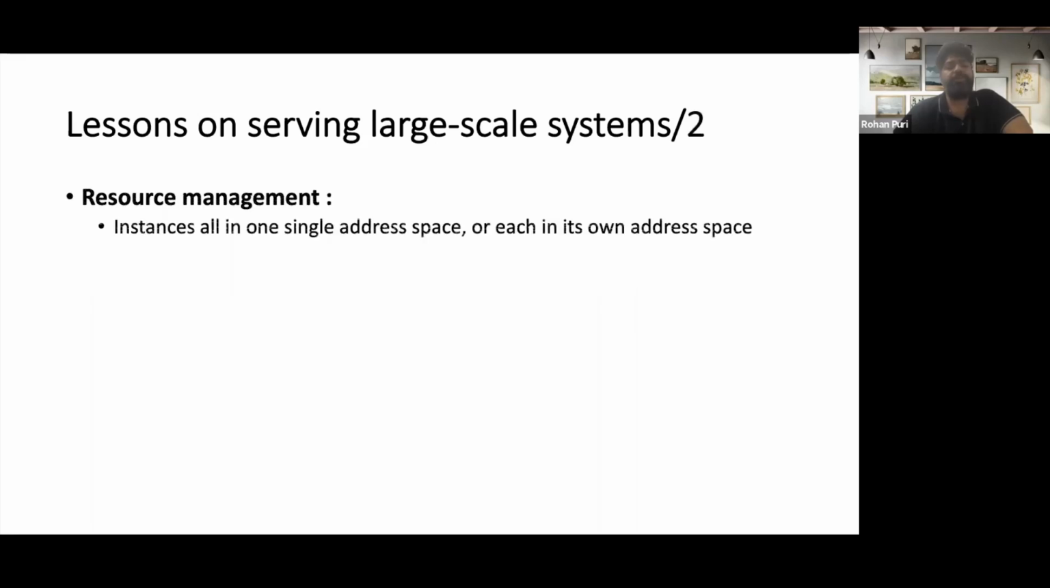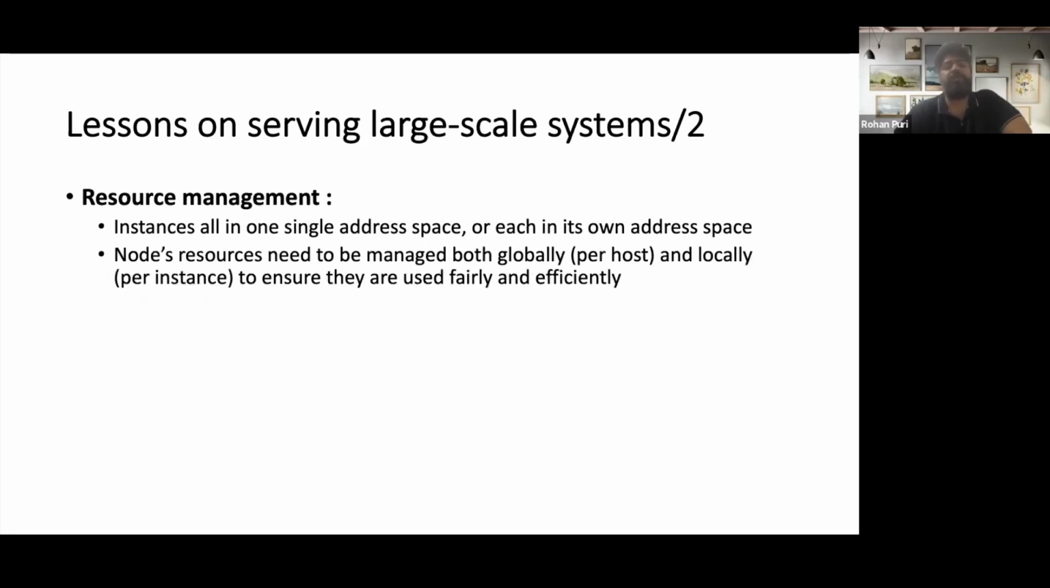So continuing further on this, you can run all instances in a single address space, or you can have an address space for each instance. Both have their own advantages and disadvantages.